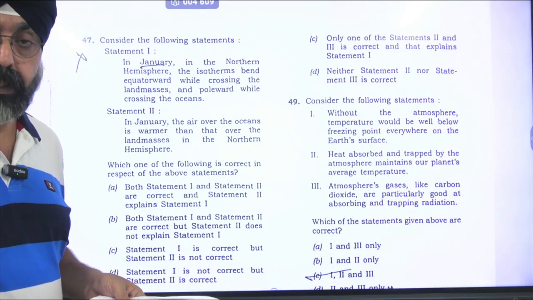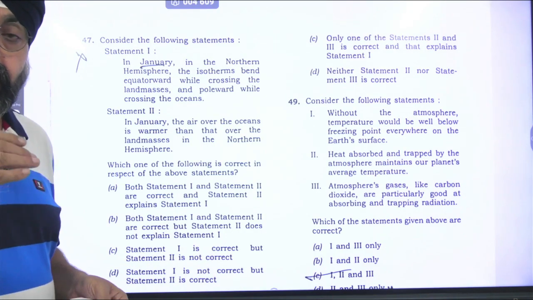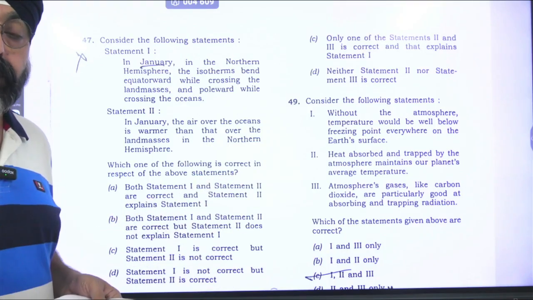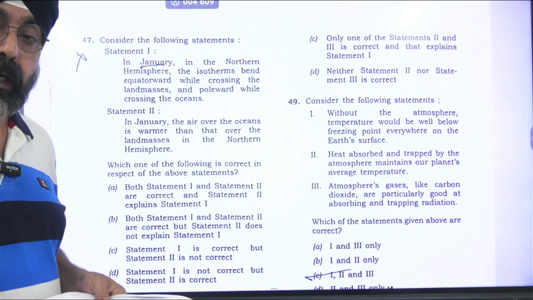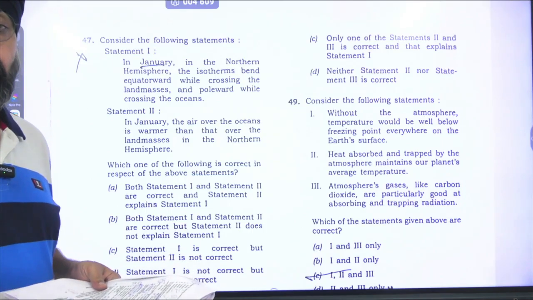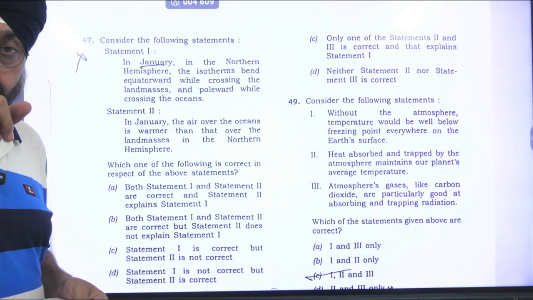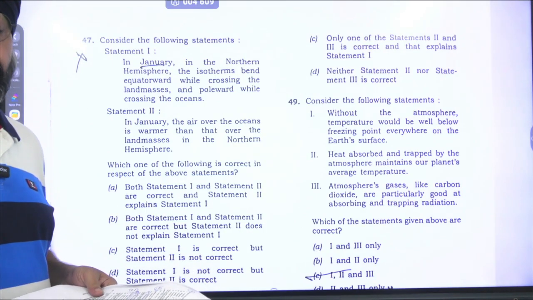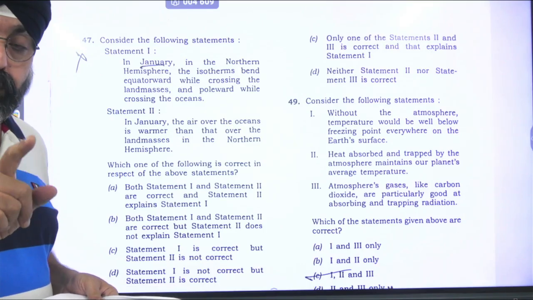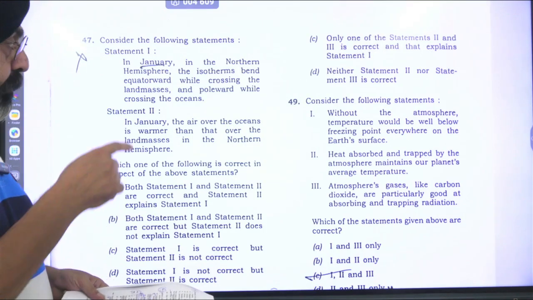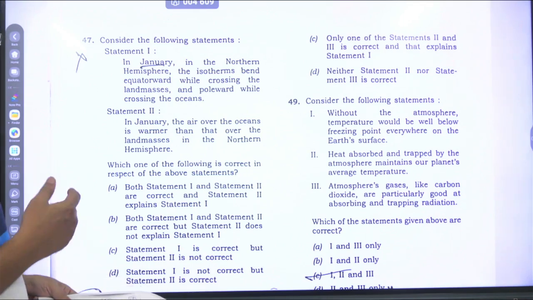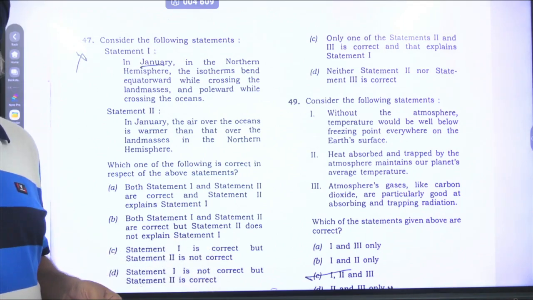Let's assume that we are having a 20 °C isotherm. If it is there onto the land, onto the water body, it will be a bit higher towards the polar areas. Isotherms will bend poleward over water bodies, and isotherms will bend equatorward onto landmasses. Statement 1 is correct. And statement 2 justifies it.